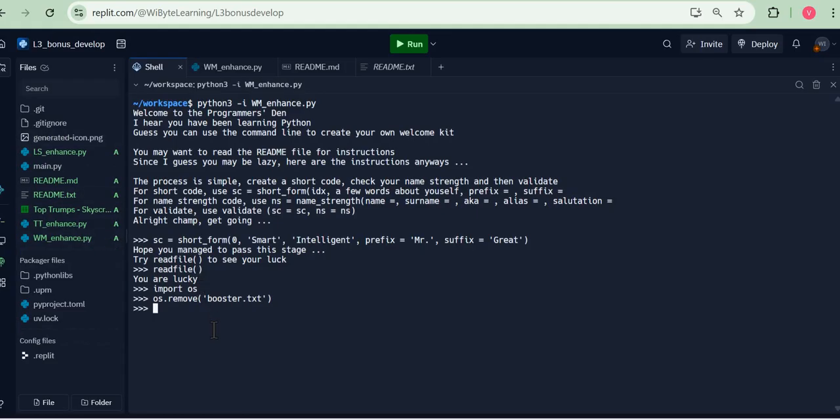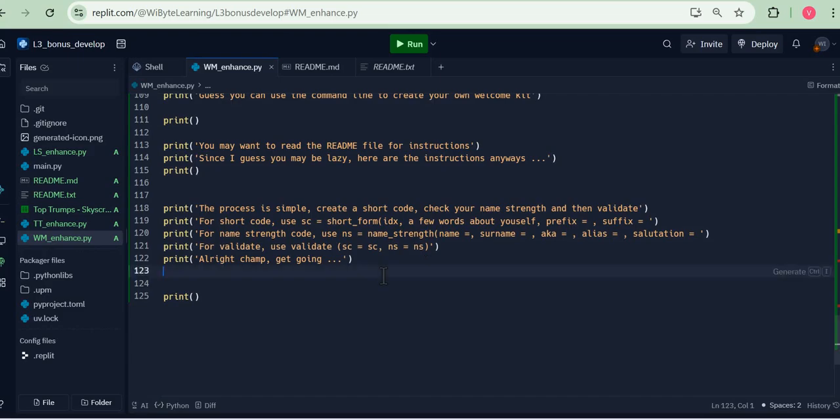But then the question is, what happens if I do this again? Well, once again, it leads me to a file not found error. Now, what I'm getting at is that when the code first starts, I will find out if this file exists. If it does, I will delete it. Otherwise, I will let it be. So I just get back to my code over here.